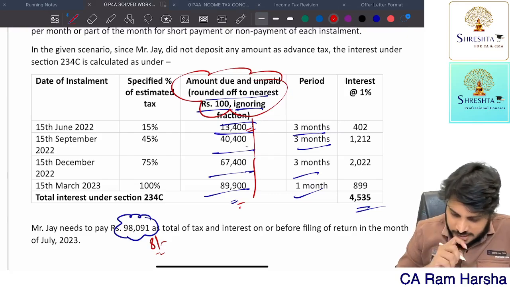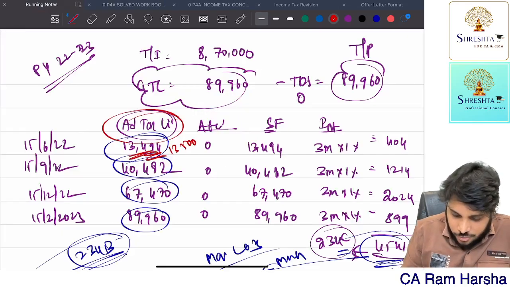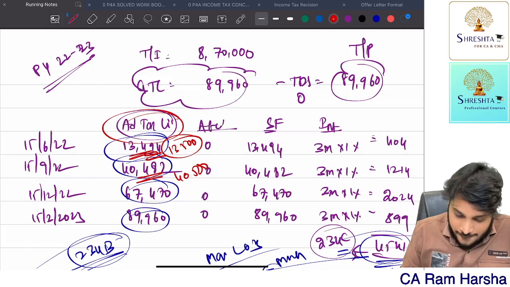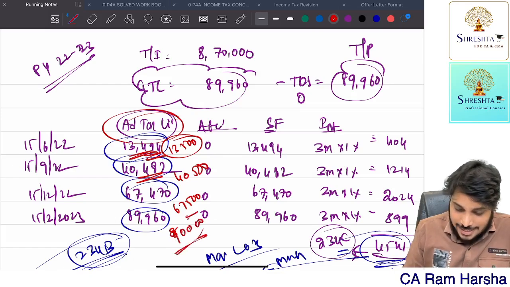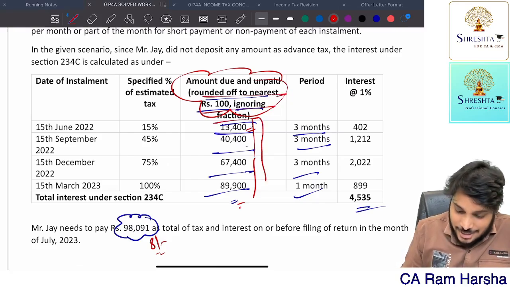So 13,400 they got here. Rounded up to the nearest 100 means here we got 13,494, it should be 13,500. They did it wrong. So here it is 40,500. Here it is 67,500. Here it is 89,960, which means 90,000. It should be 90,000. So what they did, rounded to the nearest 100 ignoring the fraction. They did it wrongly actually. So technically speaking, they did it wrongly.